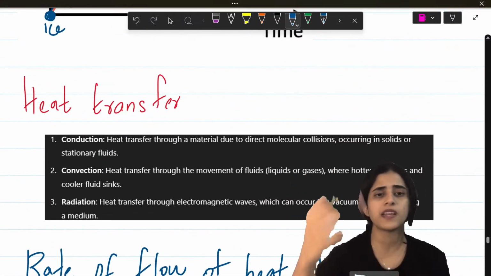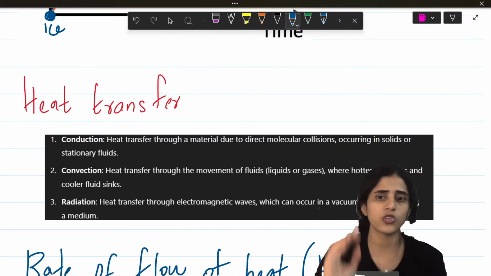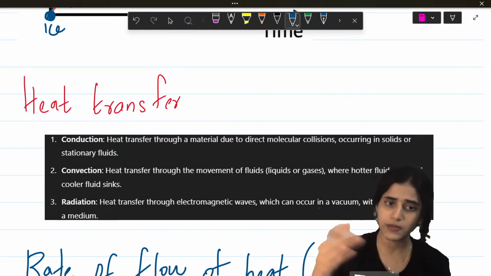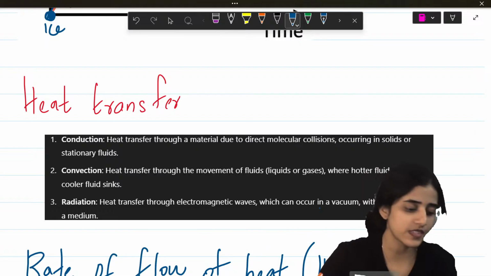Okay. Next are the three main modes of heat transfer: conduction, convection, radiation. Very simple. Conduction is when heat transfers through direct collisions. Convection is when it's mainly in a liquid. Radiation is when it's through electromagnetic waves.